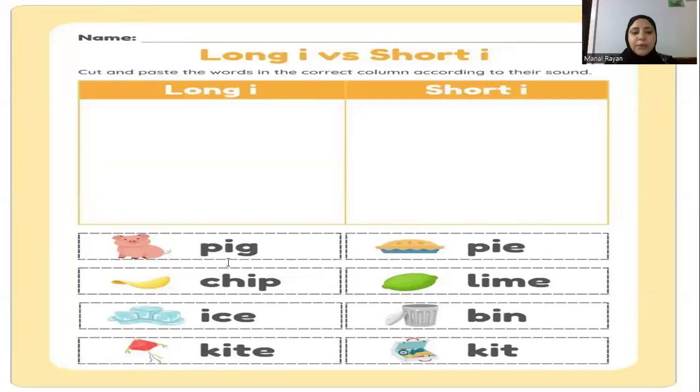At first, pig. Yes, it's short because it has the short sound. Pie. IE, so it's long. Chip. Chip is short. Lime. If the word has a magic E, it's a long sound.